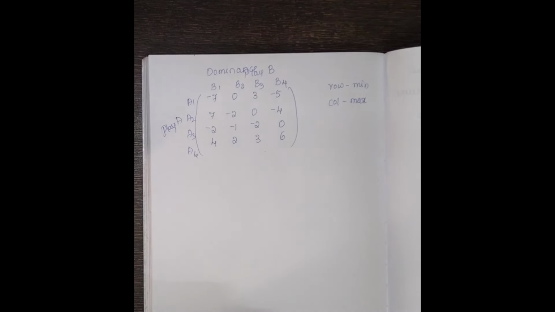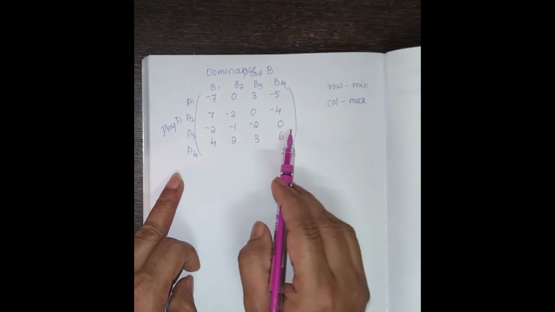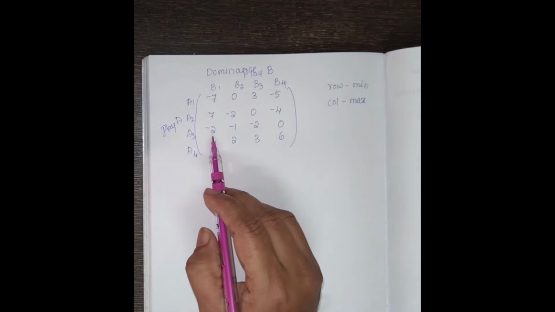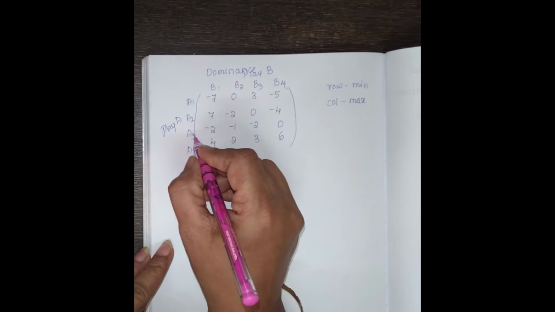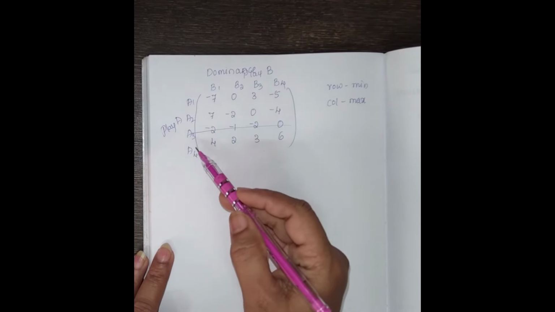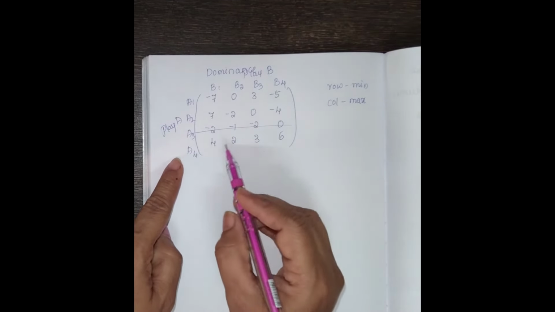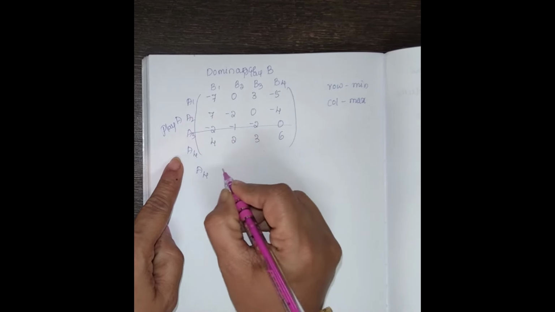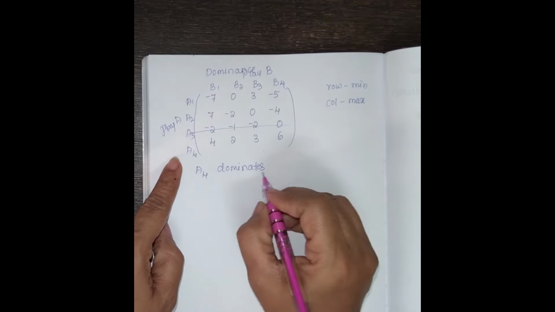Here, in dominance, just observe all the payoffs. The minimum row, which one is the minimum row here? Just observe here, -2, -1, -2, 0. The negative and the 0 is there, then you have to delete this one. If you have to write it here as a strategy, A4 dominates A3, then A3 is deleted. A4 dominates A3.